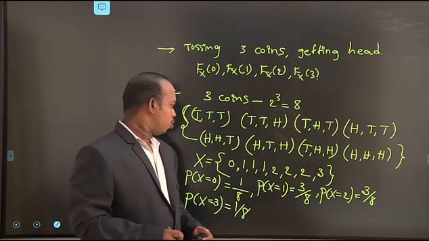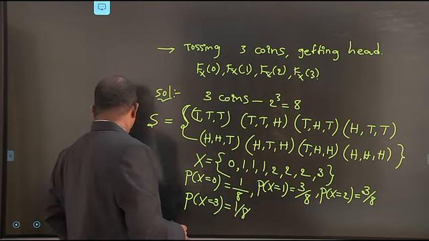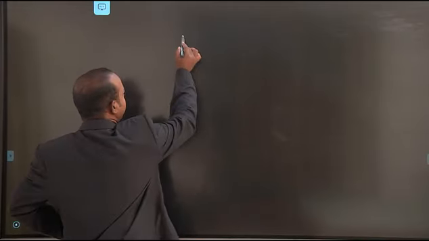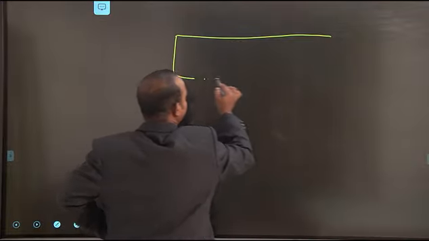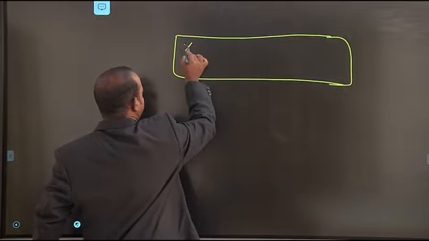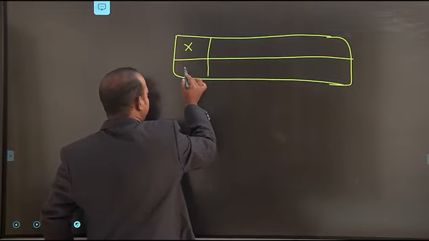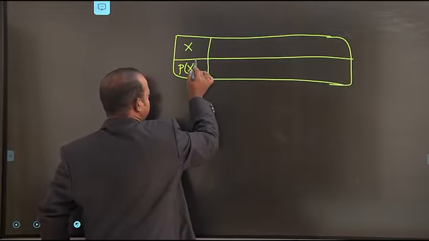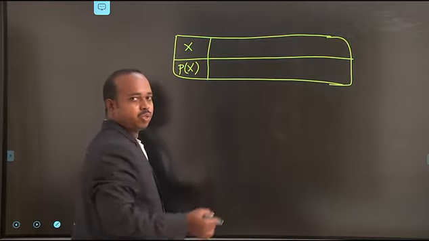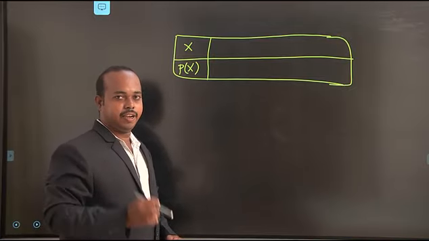We are forming a tabular form. In that tabular form, we mention the elements and corresponding probabilities. First, we represent the random variable values, next the corresponding probabilities. How many heads can we get when tossing 3 coins? There is a chance of getting 3 heads.